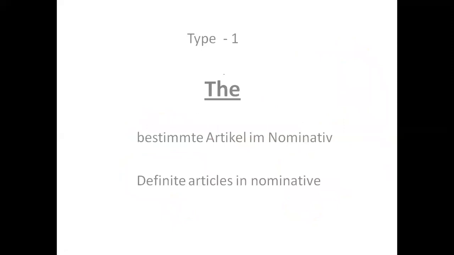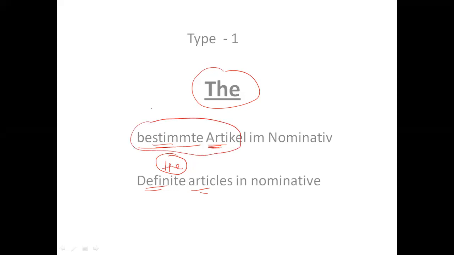So let's talk about the first, right? In German we say bestimmte article, and in English we say definite article. Definite article means the. So if I say use bestimmte article, that means you have to write the.